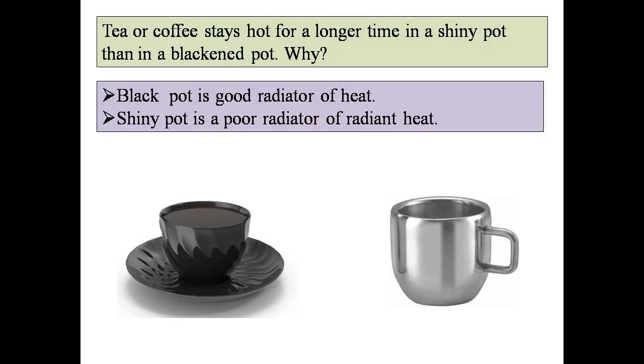Tea or coffee stays hot for a longer time in a shiny pot than in a blackened pot. Why? Because a black pot is a good radiator of heat, so heat is lost easily and quickly. A shiny pot is a poor radiator of heat, so it will keep the heat within it for a longer time.